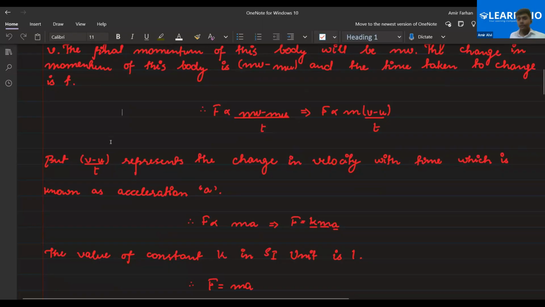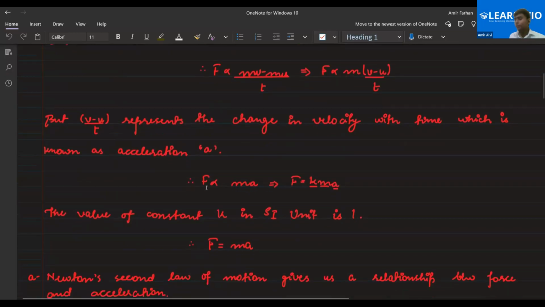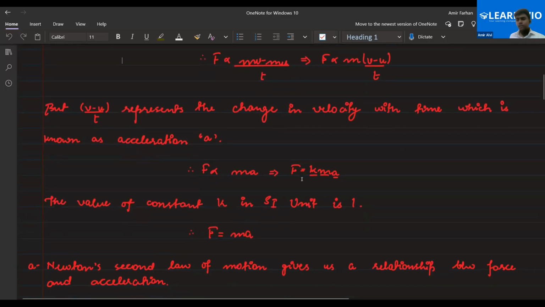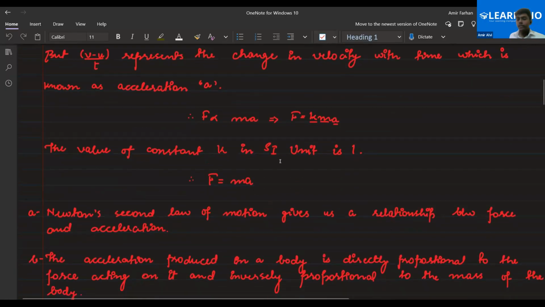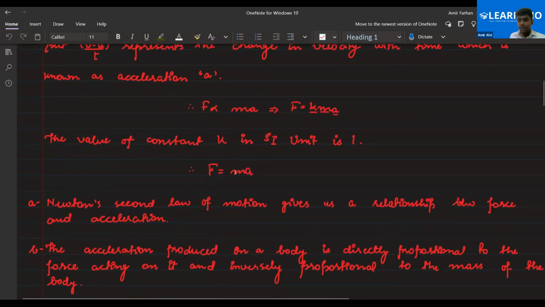So this is a directly proportional sign. Whenever we are writing an equation or expression, we have to remove this directly proportional sign. When we remove it, a constant comes into the scenario that is called K. According to the scientists and all the calculations they have made so far, the value of K is coming out to be 1. So I am going to substitute the value of K as 1. So the thing left is F is equal to MA.